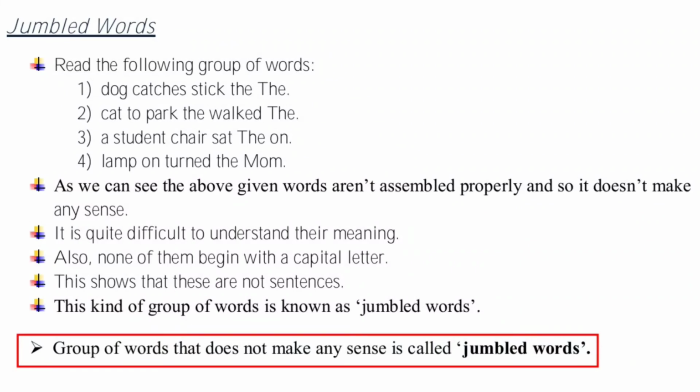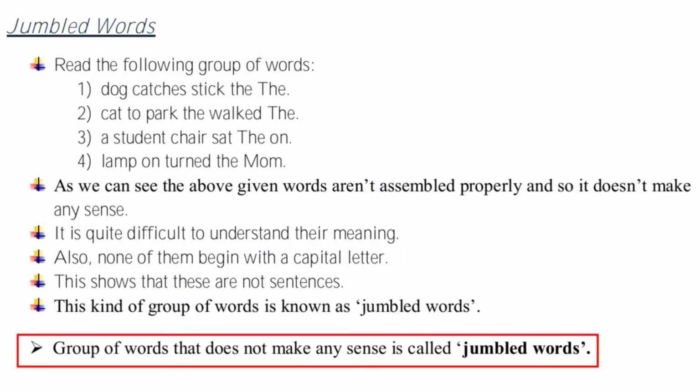The subject, verb, object all are at perfect places. They are all in a perfect order and it makes complete sense. So this is a sentence.